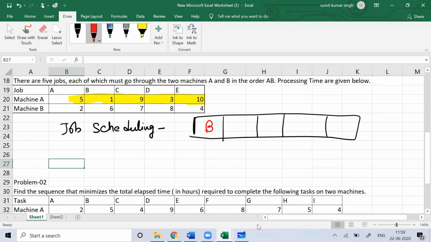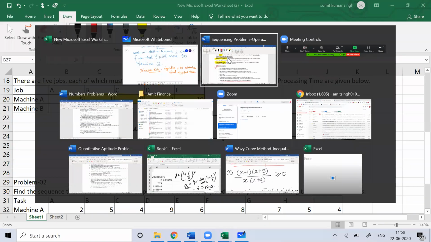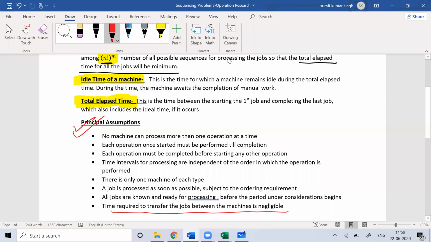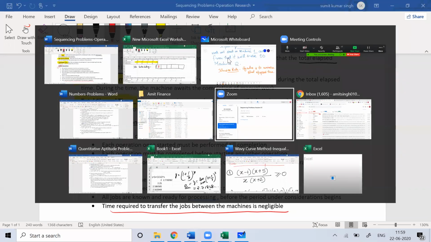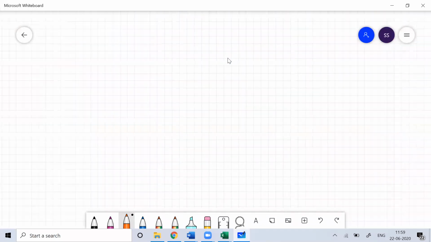Similarly, when I talk about scheduling the work, I hope you are understanding what we are actually doing. We are putting the work on different machines. I hope you can understand what we are doing.